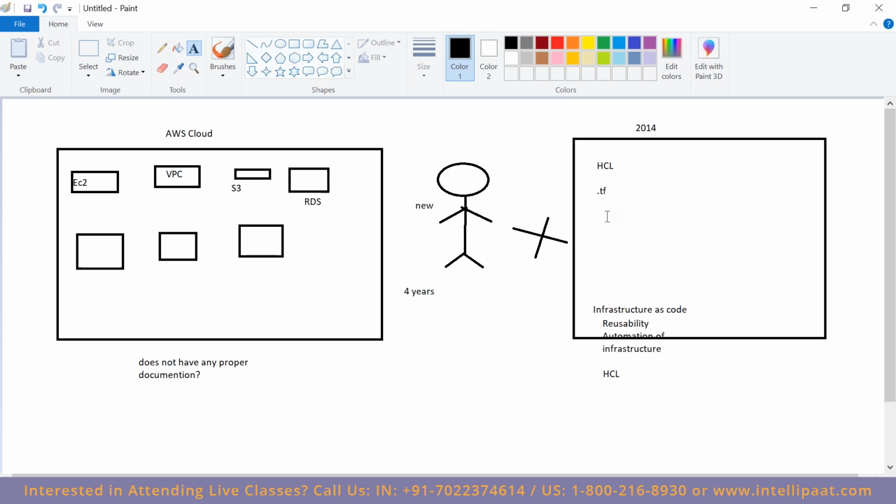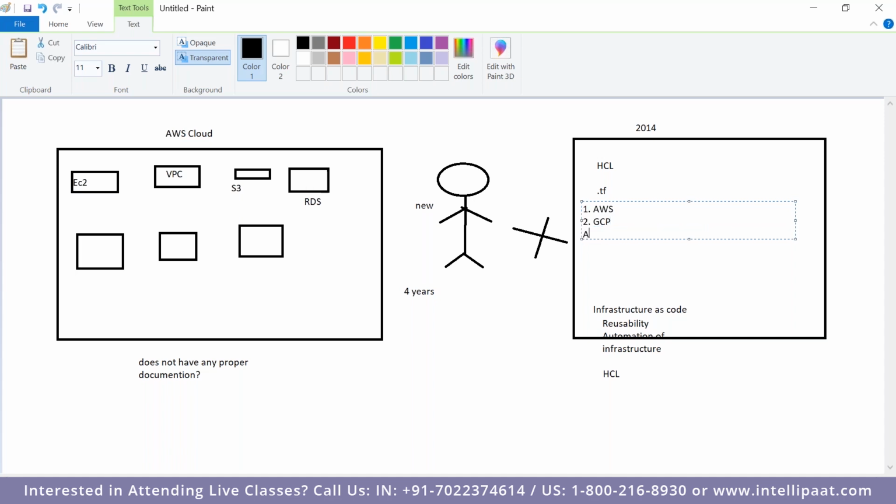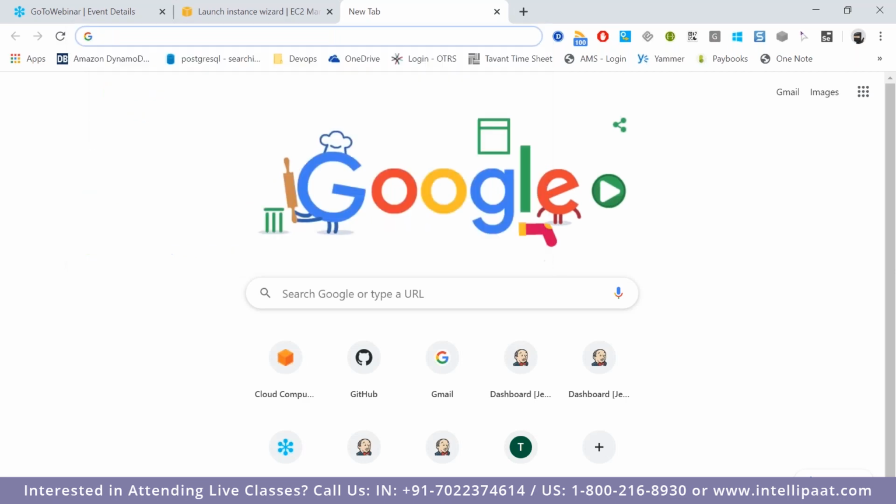Now, using Terraform, what are all the services we can code? There are lots and lots of services which can be coded using Terraform, like major cloud platforms such as AWS, Google Cloud, Azure, IBM, and other providers, for example if you wanted to manage any other software. In a nutshell, I can show you the list of providers which Terraform supports.